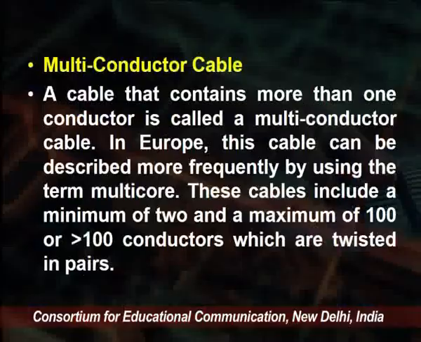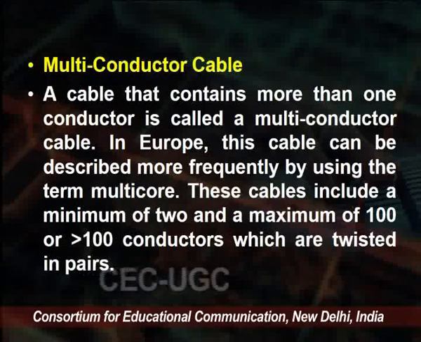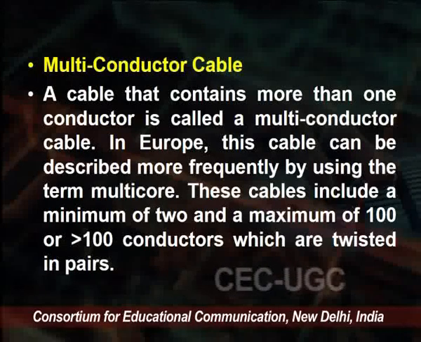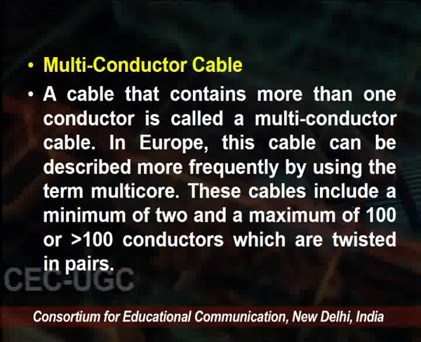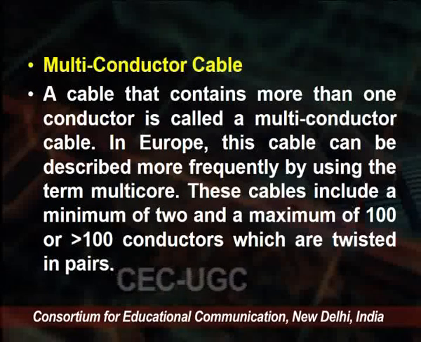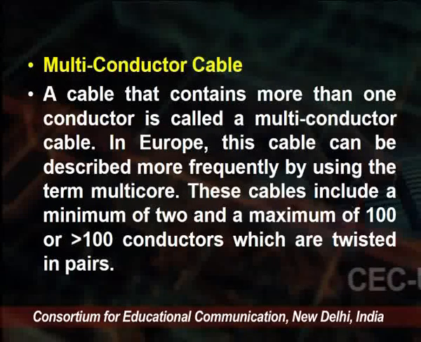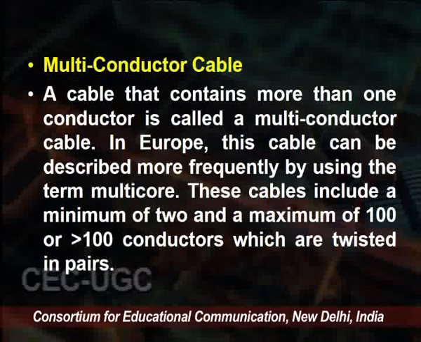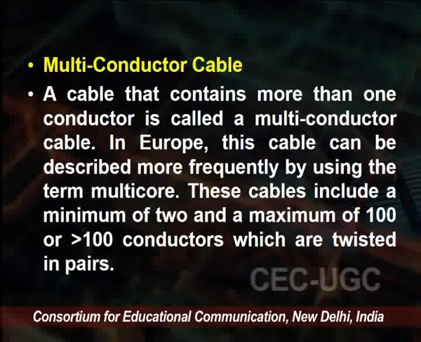Another type is the multi-connector cables. These cables contain more than one connector. In Europe this cable is more frequently described by the term multi-core. These cables include a minimum of 2 or a maximum of 100 or more conductors, which are twisted in pairs.